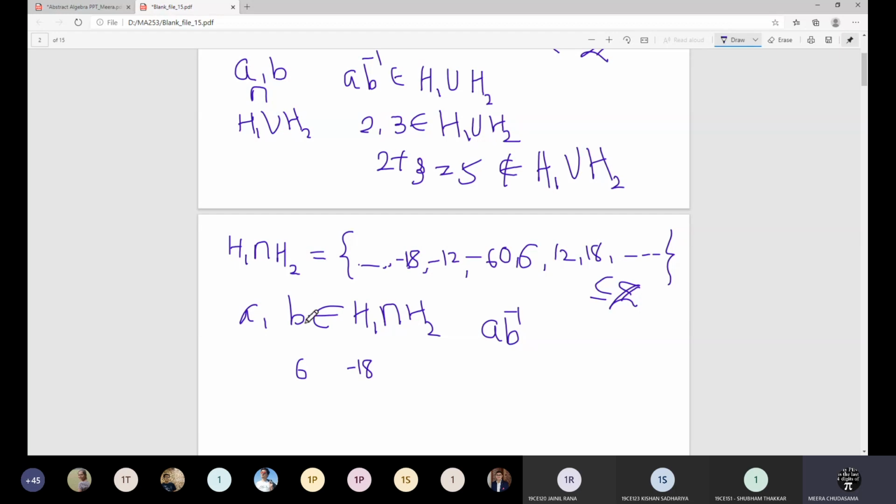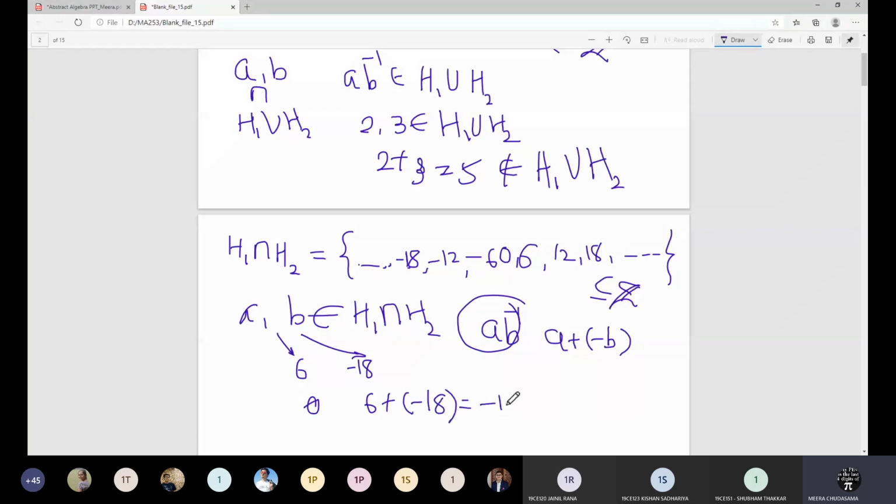Therefore, whenever A and B are in H1 intersection H2, AB inverse will also be in the intersection. Here the operation is addition, so A plus B inverse means A minus B. I have chosen A as 6 and B as -18, so it will be 6 plus 18... what is this number?